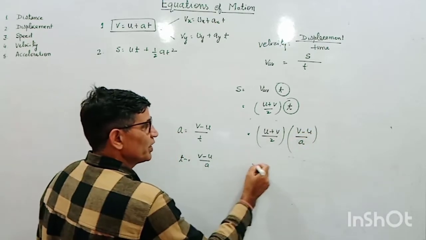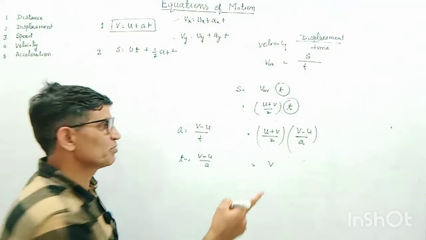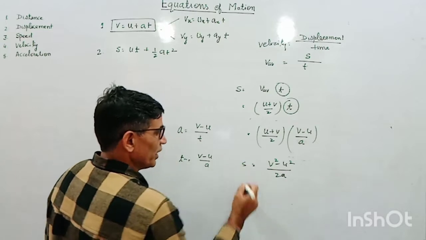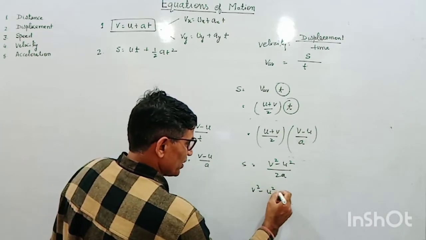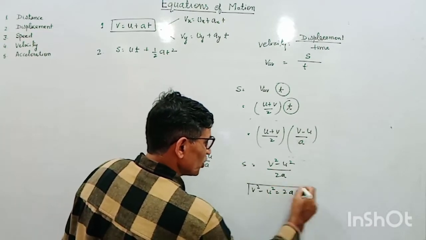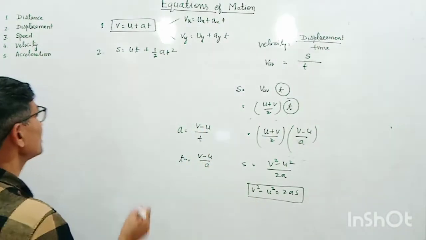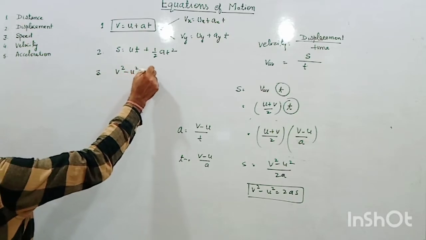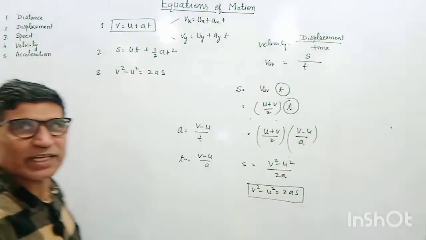On further calculating using the a minus b, a plus b formula, that is v square minus u square upon 2a, and we get v square minus u square is equal to 2as. Very wonderful result. This is the third equation of motion: v square minus u square is equal to 2as.